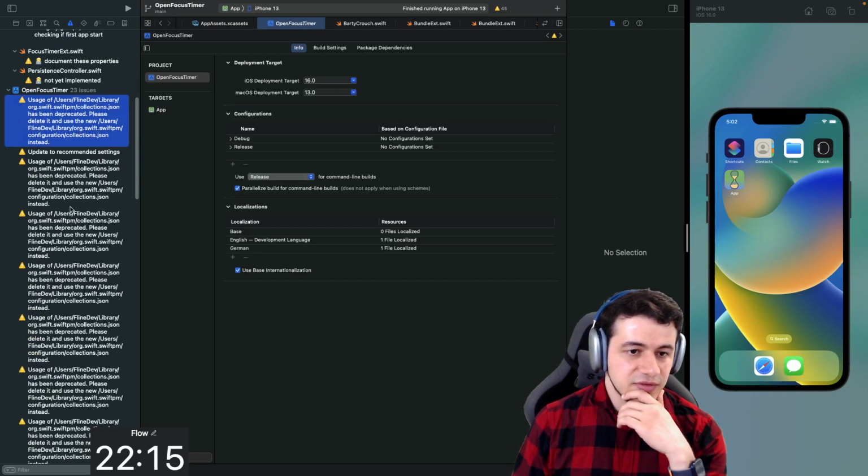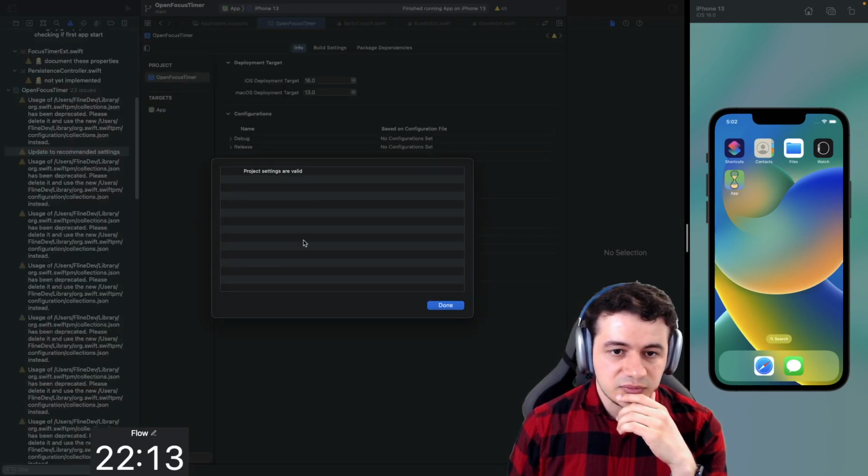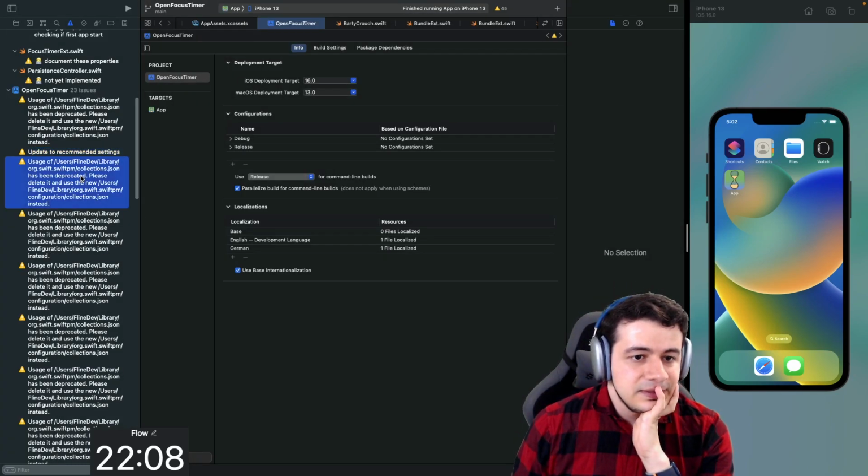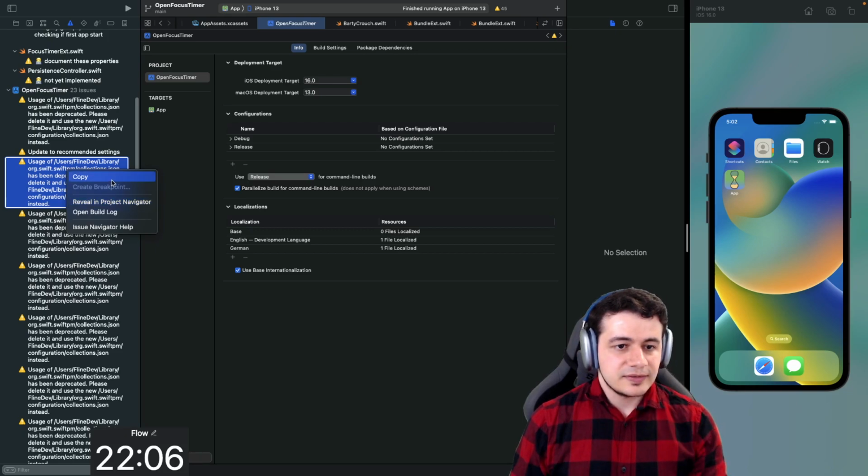Okay, we still have these things here. What are they? An update to recommended settings. Project settings are valid. Usage of, let me Google that.